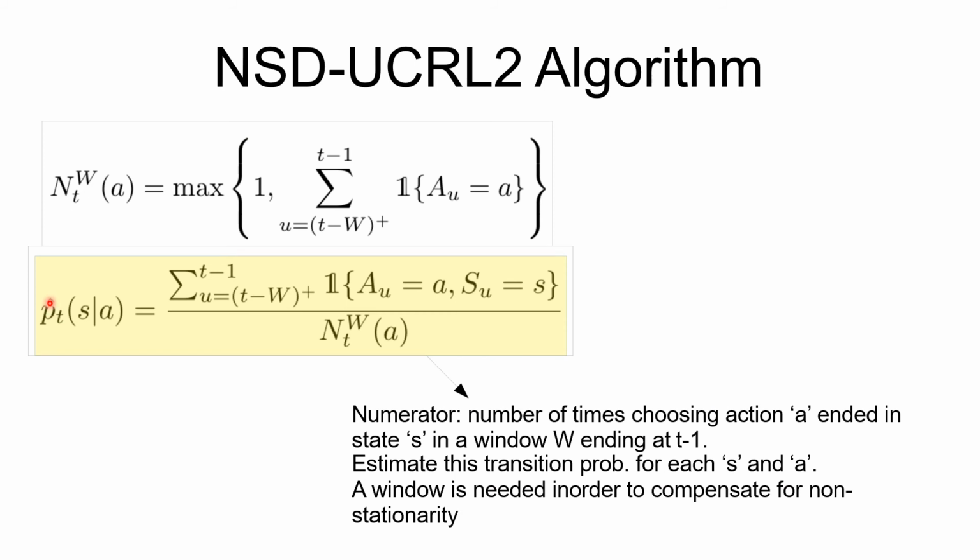We move on to define an estimator for the transition probabilities associated with an action A. In this estimator, the numerator is the number of times in which choosing action A led to a state S in a window of size W which ends at step t minus 1. And the denominator is something which we discussed earlier. It is the number of times in which action A was chosen in a window of size W which ends at t minus 1. We need a window of size W here because of the presence of non-stationarity.